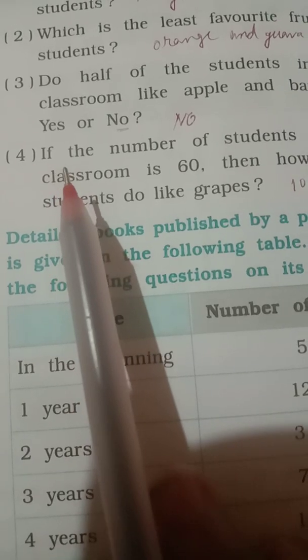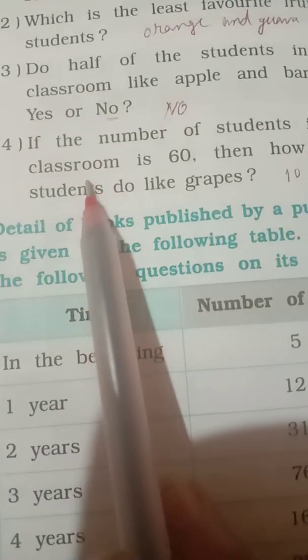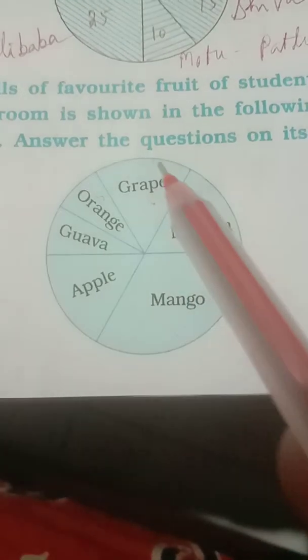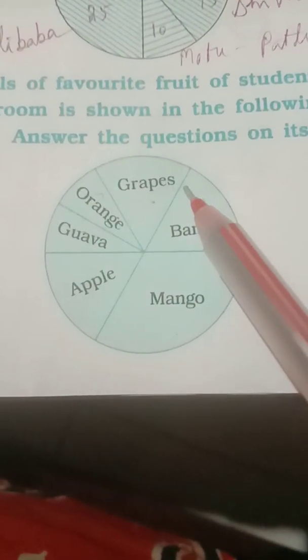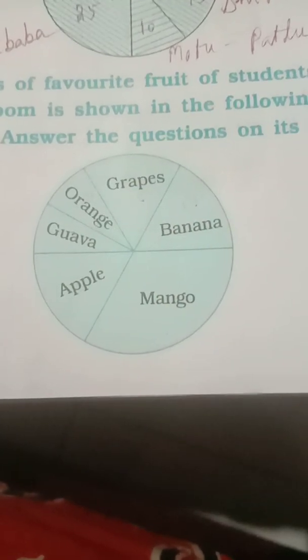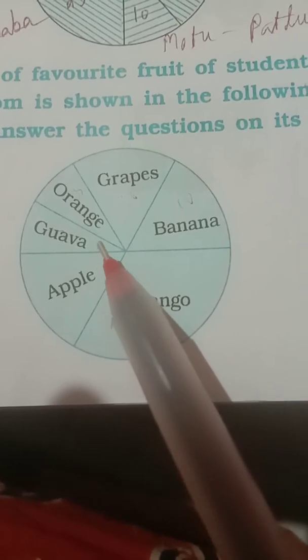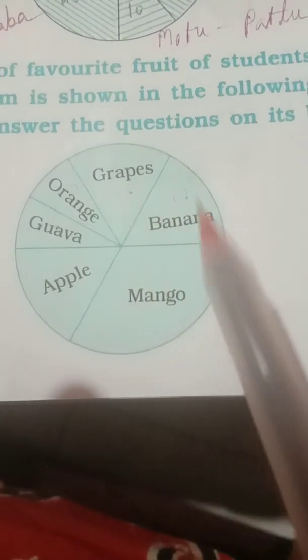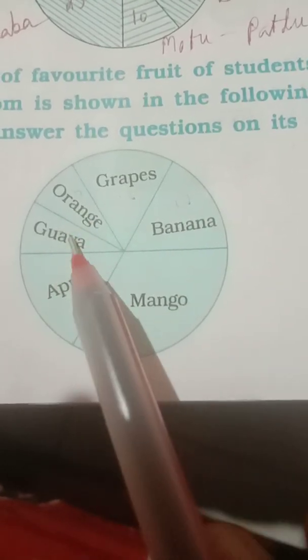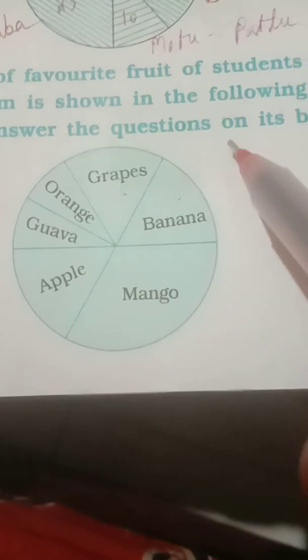Number 4, if the number of students in the classroom is 60, then how many students like grapes? That means if the total circle means 60, then half means this much portion, 30 and 30. So out of 30, these two, banana and grapes, occupy the same space, and these two are small, so this much only 30.